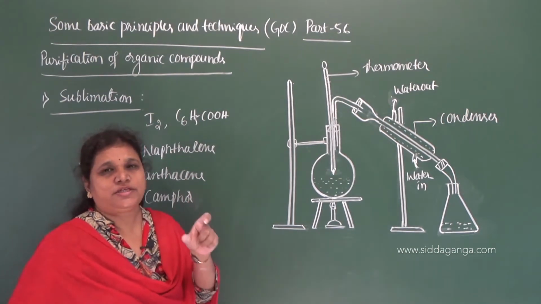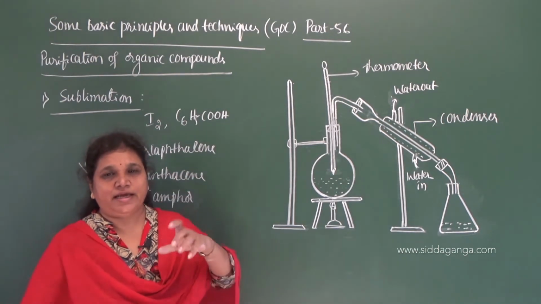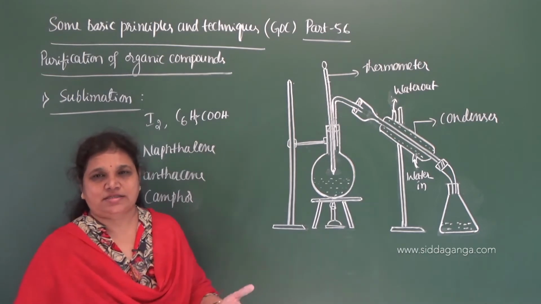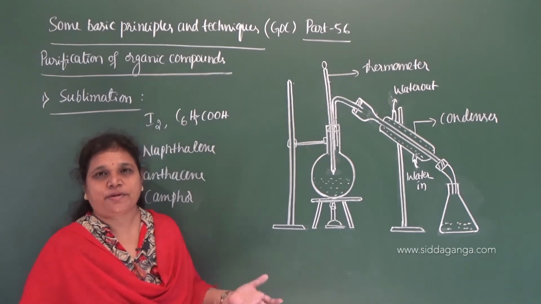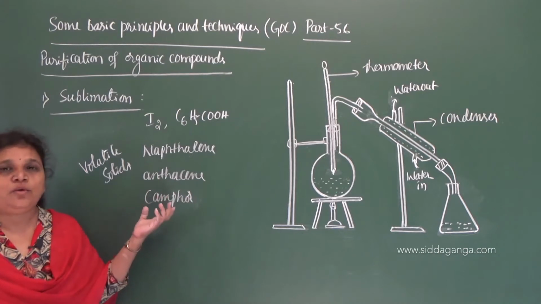Volatile means which easily vaporizes. Any compound that easily vaporizes is called volatile.